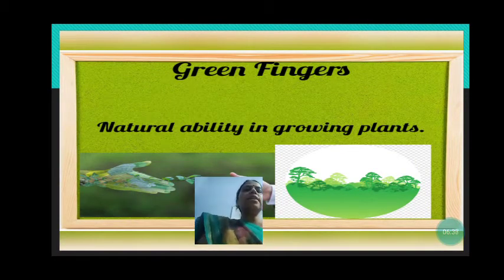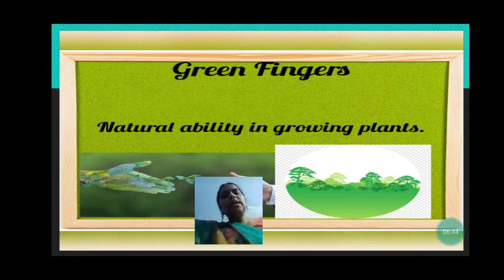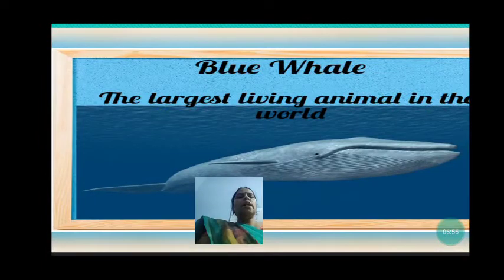Now, green finger: a natural ability in growing plants. If anyone says you have green fingers, it means that you are able to grow plants very nicely. You are good at growing green plants. Green in color.